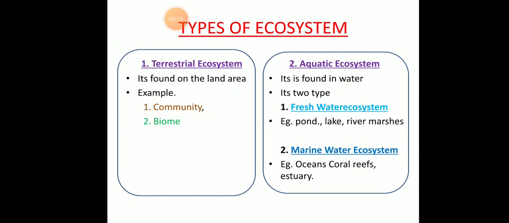Next, we'll talk about the types of ecosystem. So, how many types of ecosystem? The ecosystems are: first is terrestrial ecosystem and second is aquatic ecosystem. Terrestrial ecosystem is found on the land area. Okay, whatever creatures live on the land. Examples are community and biome. And aquatic ecosystem is found in water. It is of two types: first is freshwater ecosystem, for example pond, lake, river, marshes, and second is marine water ecosystem, like oceans, coral reefs, estuaries.